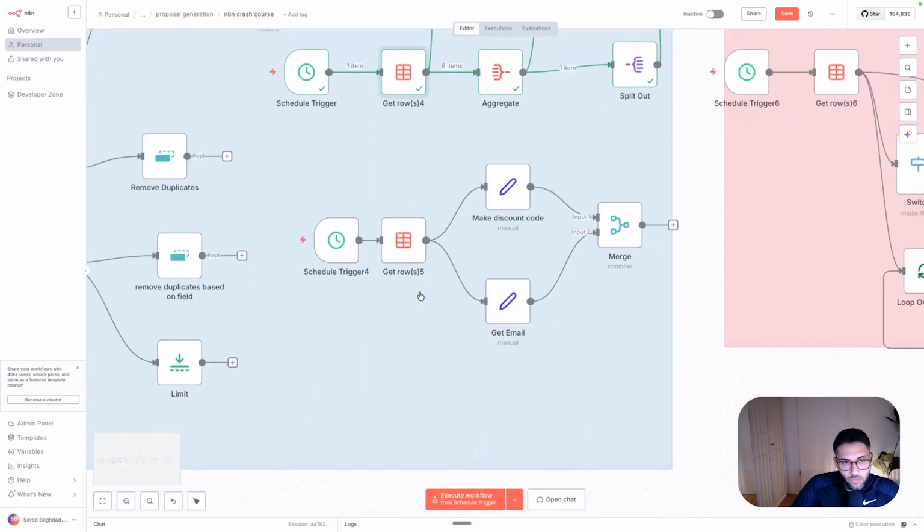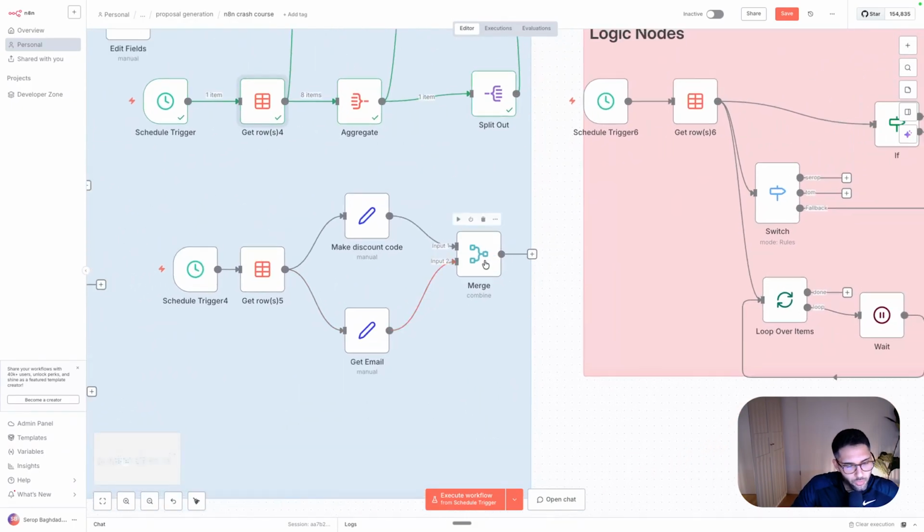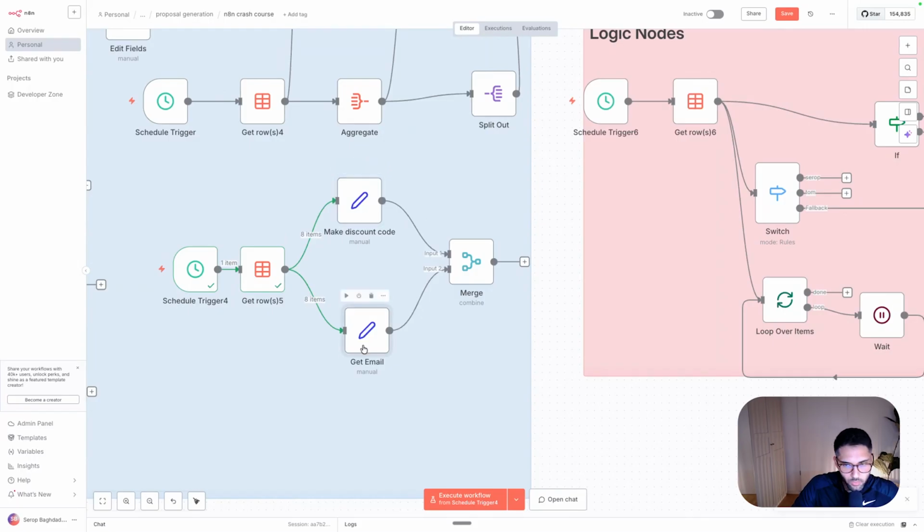One of the final nodes that I usually use a lot is this merge node. And what it basically does, imagine there's a lot of times where you need to do multiple things at the same time. For example, let's say we get all the names and I want to get them a discount code and I want to get their email. Let's say this is an API call to get their email, and this is an API call to get them a discount code. And I want n8n to wait until all the data is here before it processes it further.